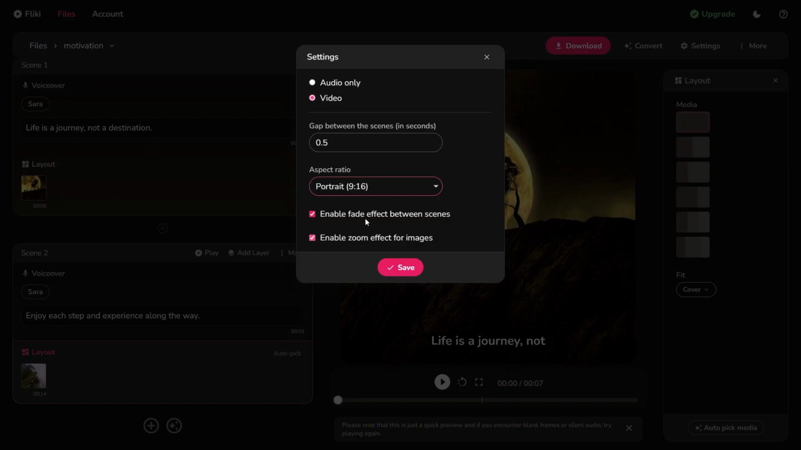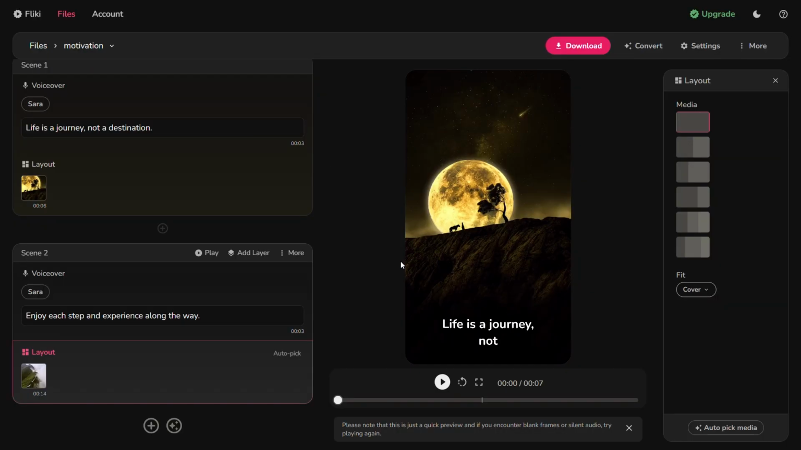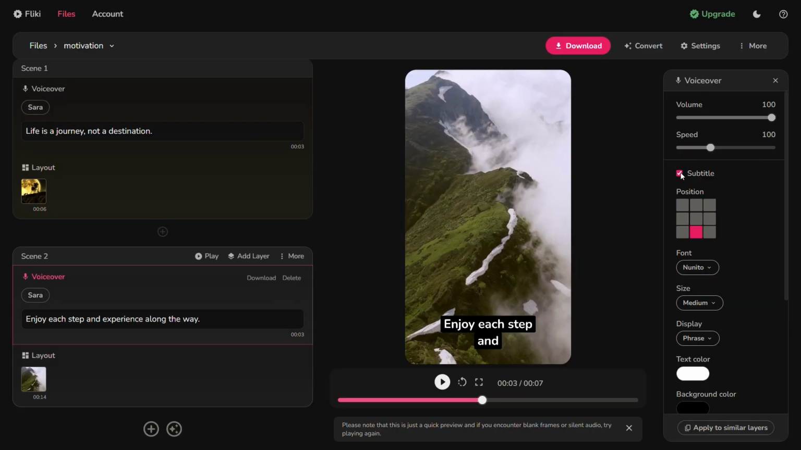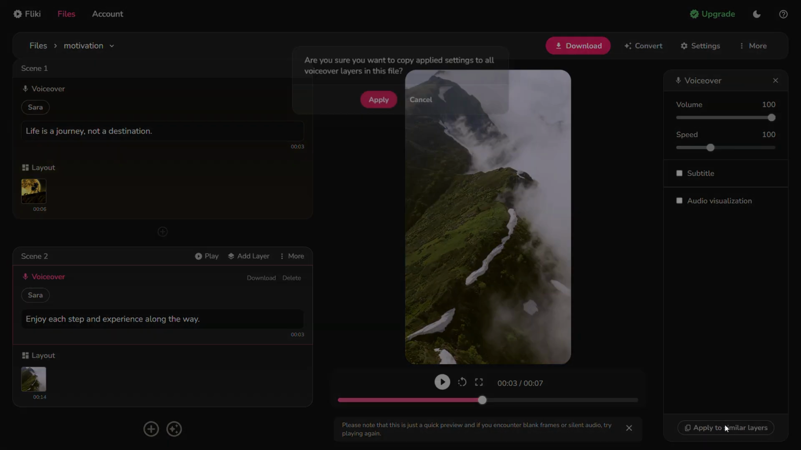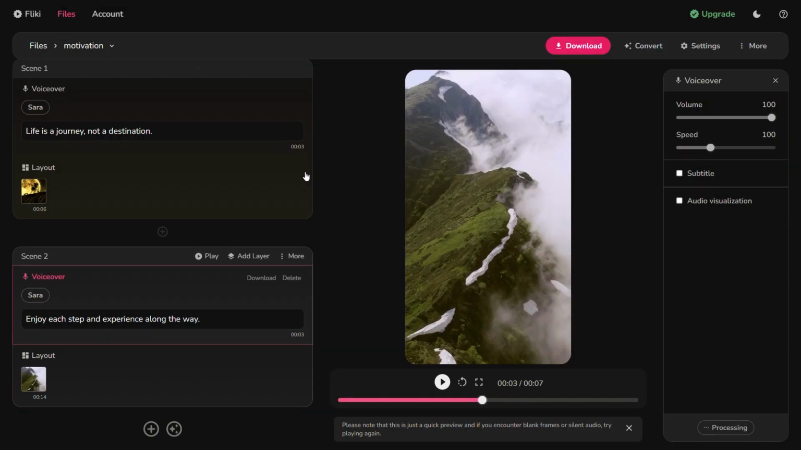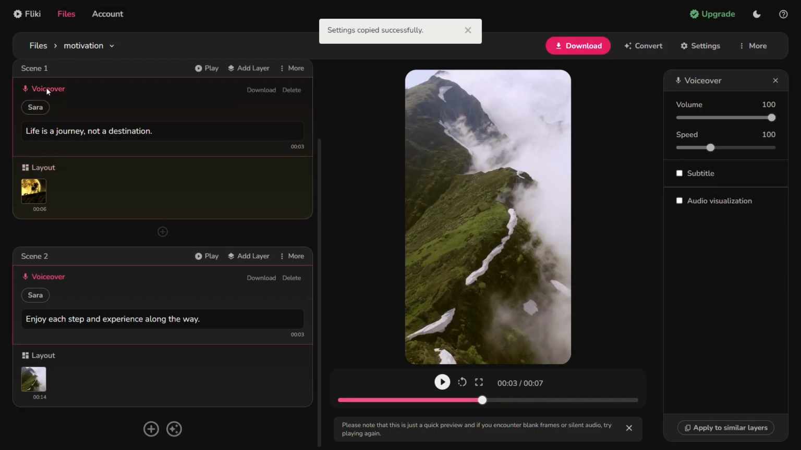After this, head to settings so that you can change the aspect ratio from square to portrait so that you can complete the work on the footage before saving it. Feel free to hide the subtitles by deselecting the subtitles. Following this, select Apply to similar layers before turning your attention to the most important aspect of the video, the voiceover.